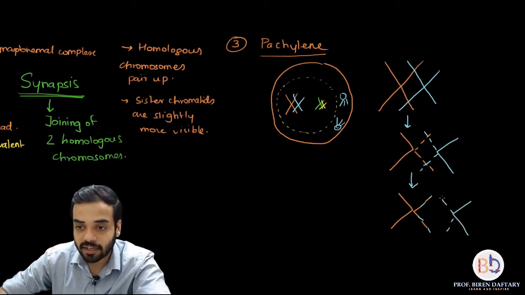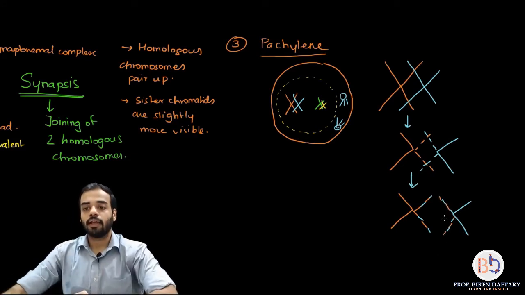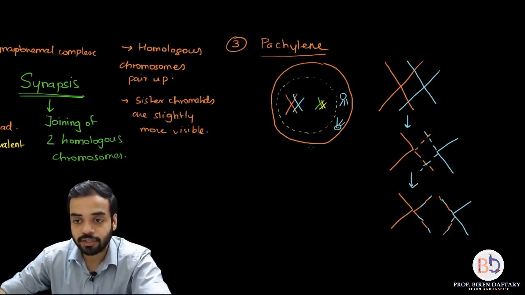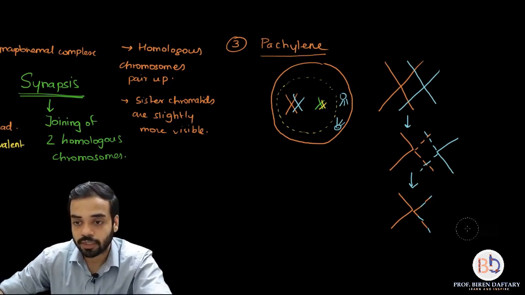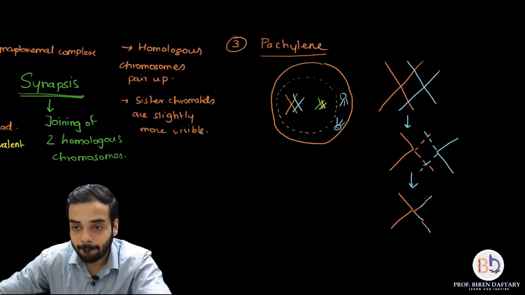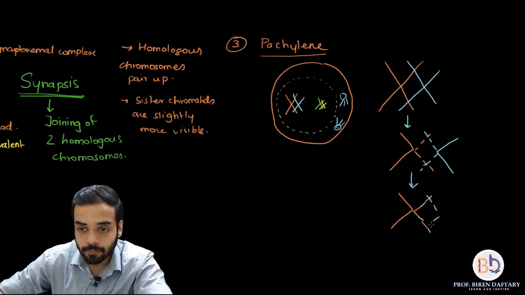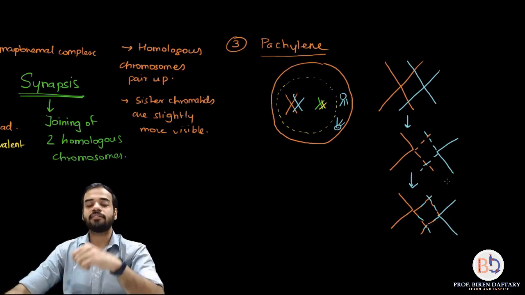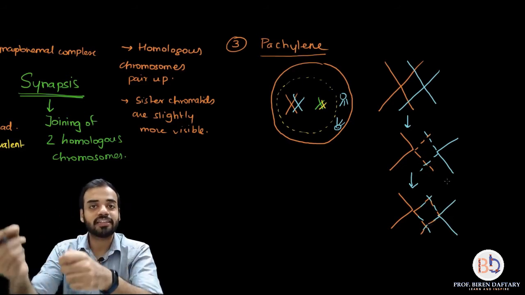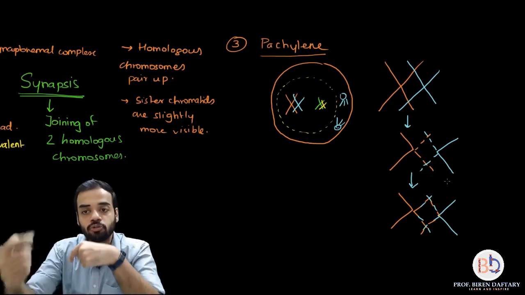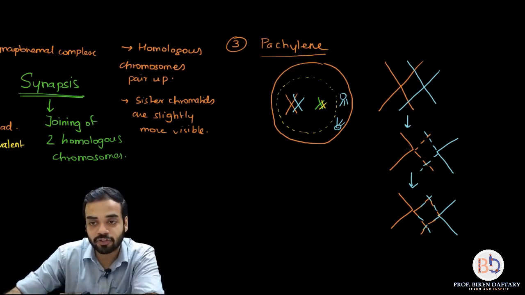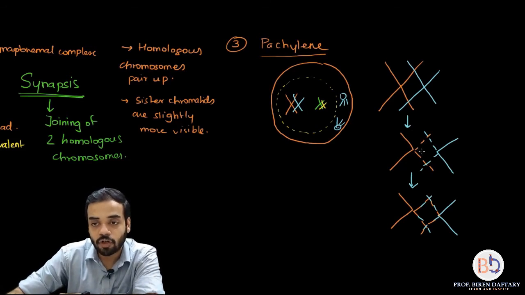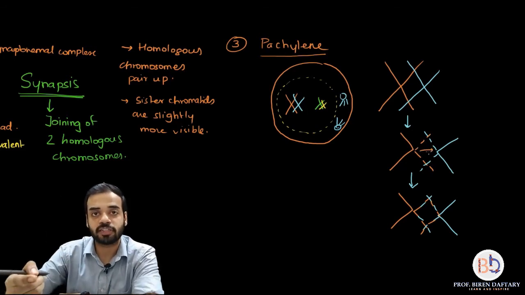And if you see this diagram, the rejoining is somewhat different. I'm going to join these two, so I should have drawn them together. All right, I will do that. So now if you see, the broken parts have not attached to their respective chromosome, they have gone on to the other side. For example, these red fragments of this chromosome have migrated to the opposite side, they have crossed over.